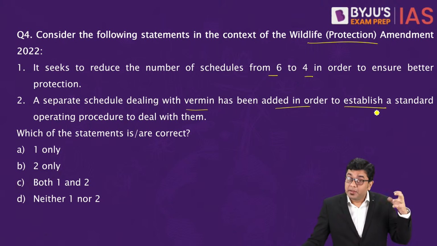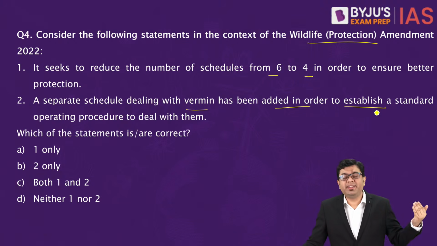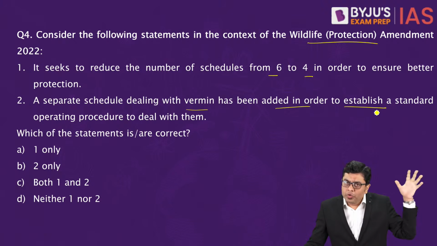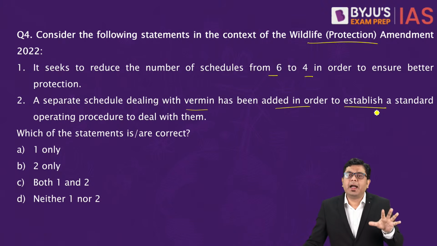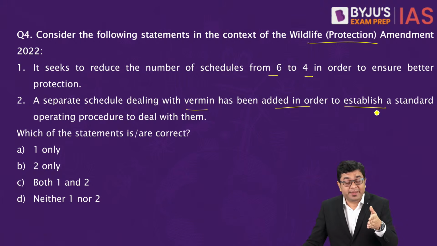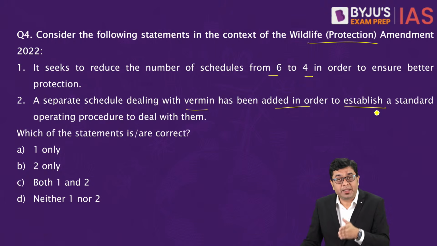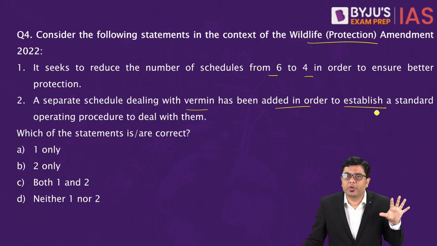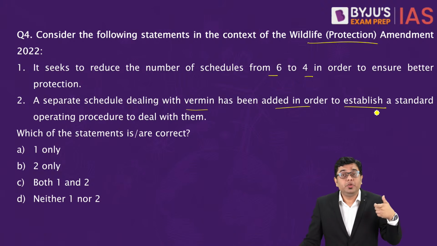In that case, the state government raises a request to the central government to allow it to ensure a kind of planned killing in cases where, let's say, there is a lot of nuisance created by a particular animal in the farmlands and so on. So thereby the animals can be neutralized. So that is where you have the vermins which come into play.